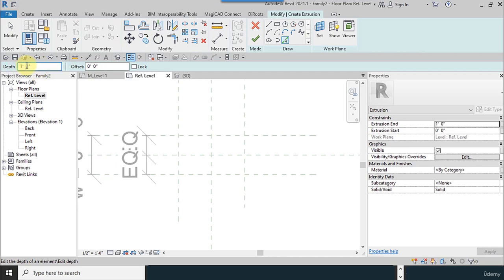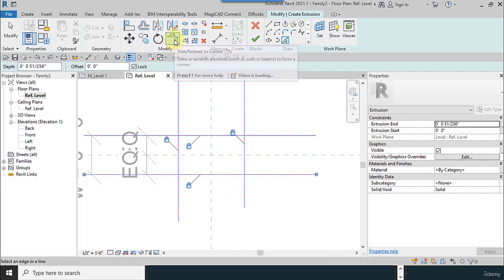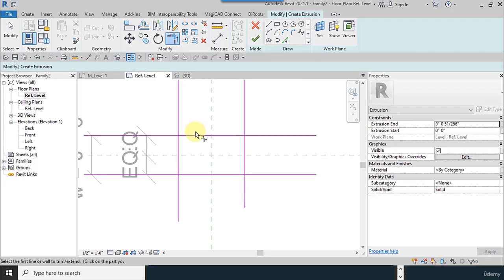I use 0.2 for depth, and I use lock, so my lines are locked. And using the trim tool, I remove the unnecessary lines.